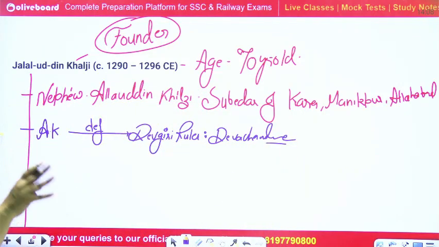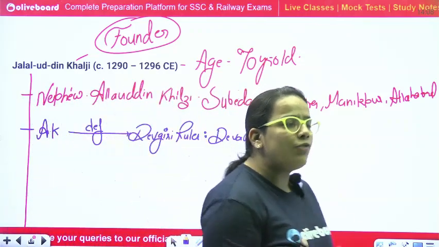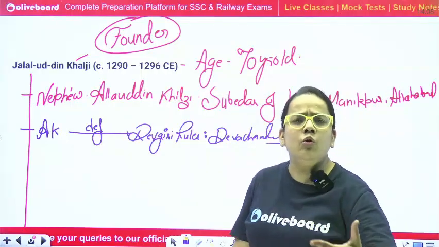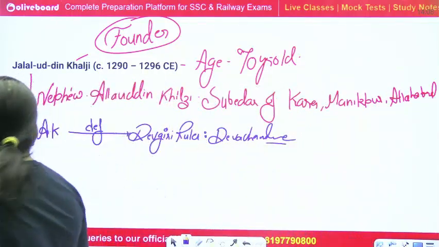He also looted the Devgiri region. Actually, this information was not given to Jalaluddin Khilji. When he came to know that this had happened,